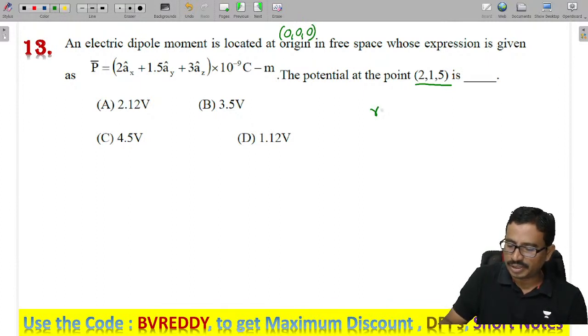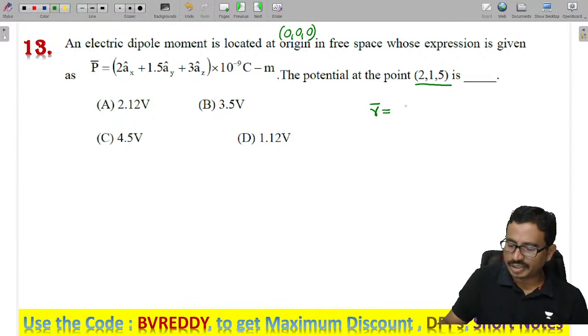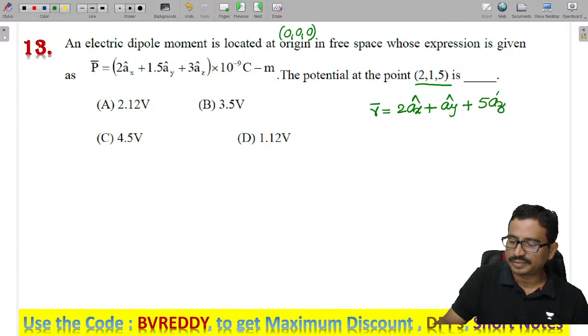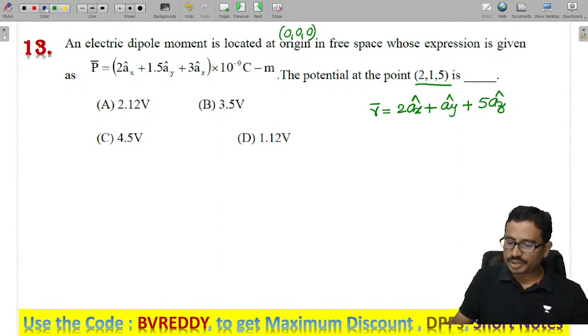Now can you tell me the distance vector, where the final point is given as 2ax plus ay plus 5az. This is the R bar, isn't it? Now what is the potential due to the dipole, you tell me.